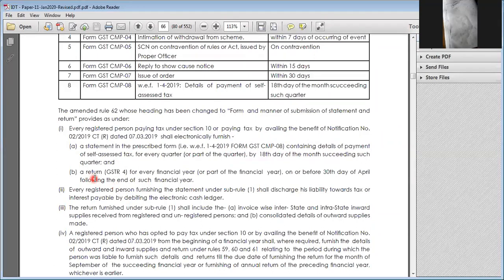Next, GSTR-4. Earlier, it had to be filed every quarter. With effect from 1/4/2019, GSTR-4 shall be filed by 30th April at the end of such financial year. I have to describe all those details.